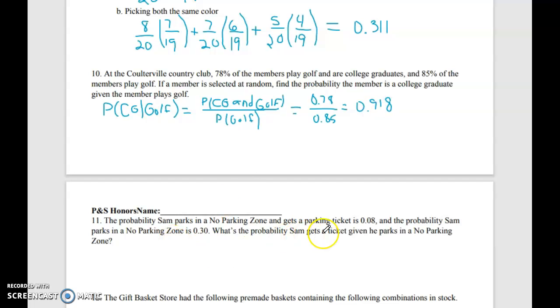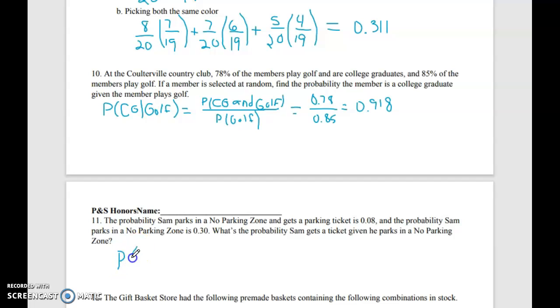I'm just going to kind of save on my writing here. I'm writing with my finger. I'm just going to read this and kind of explain the formula in words and then just divide the fraction. So the probability Sam parks in a no parking zone and gets a parking ticket, so he parks in the no parking zone, he gets a parking ticket, is 0.08. The probability Sam parks in a no parking zone is 0.3. What is the probability he gets a ticket given no parking zone?